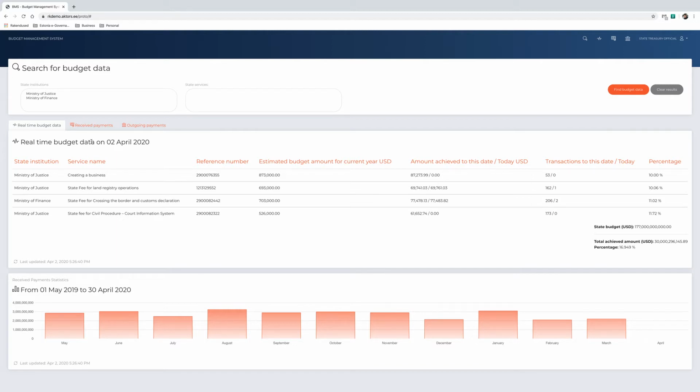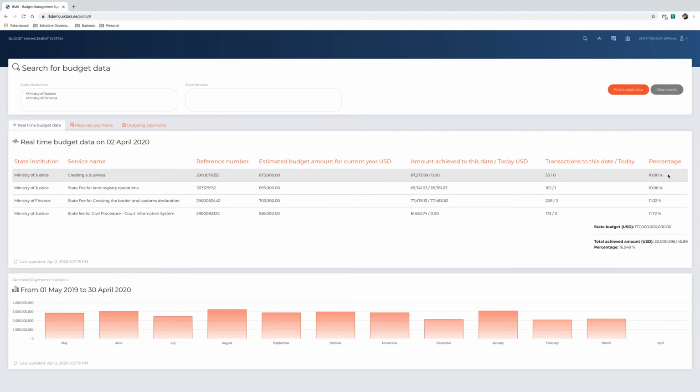Matching spending and budget lines makes it possible to monitor the execution of the budget and the compliance of expenditures at any given moment. Here we can see the relevant institution, the name of the service the fees were paid for, the reference number used to track all the different services, an estimated budget amount for the current year, as well as the amount achieved to this date, and transactions to this date and today. And last but not least, we can also see the percentages of the budget accumulation.